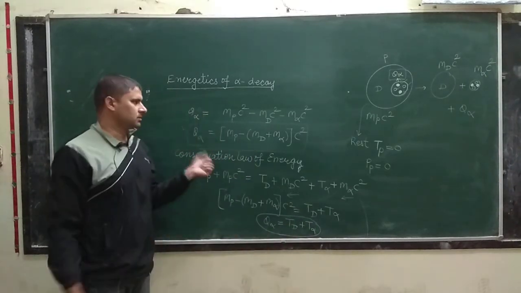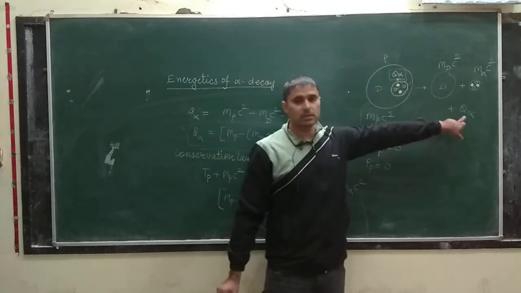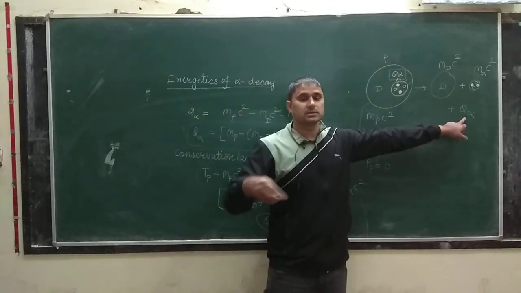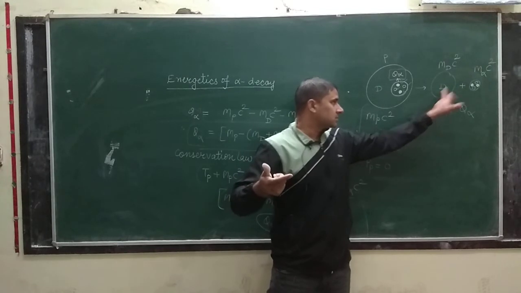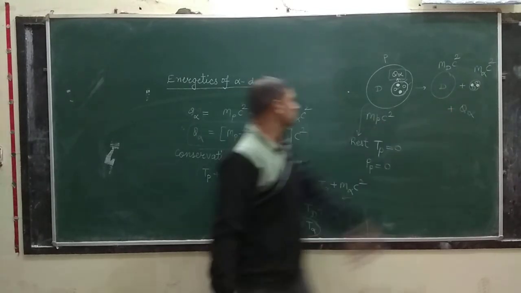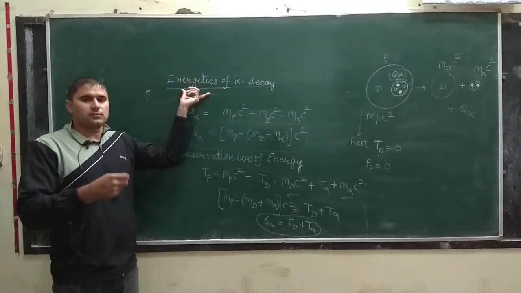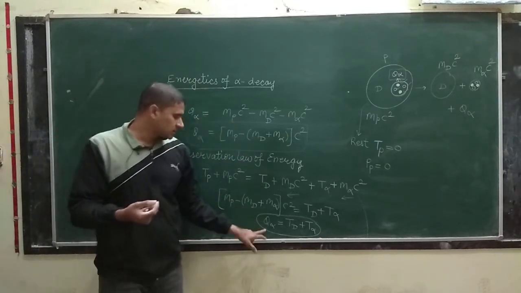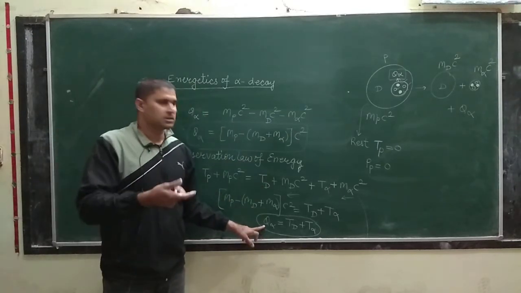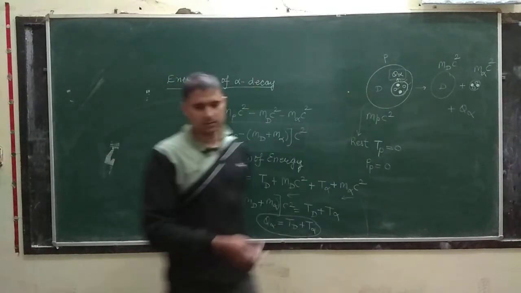So from here we conclude that the energy liberated in the alpha decay is shared by the daughter nucleus and alpha particle as its kinetic energy. Okay, so now in the energetics of alpha decay we will see to what extent this liberated energy is shared by the alpha particle and daughter nucleus. Okay class.